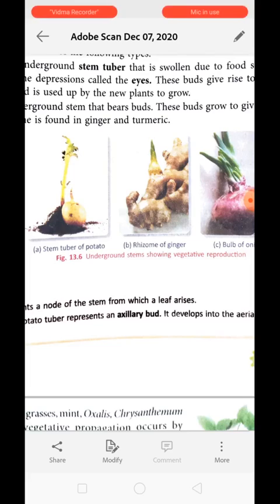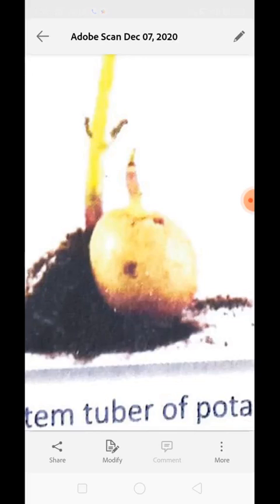Tuber means the potato which grows underground, known as a stem tuber. Why? Because it is a swollen part due to food storage. It has buds in the depressions. You can see in potatoes there are buds in the depressions. The part which is slightly pressed in has a bud, which is known as an eye. These buds give rise to a new plant whenever they come into contact with a favorable environment for growth. The stored food in these helps them to grow a new plant.